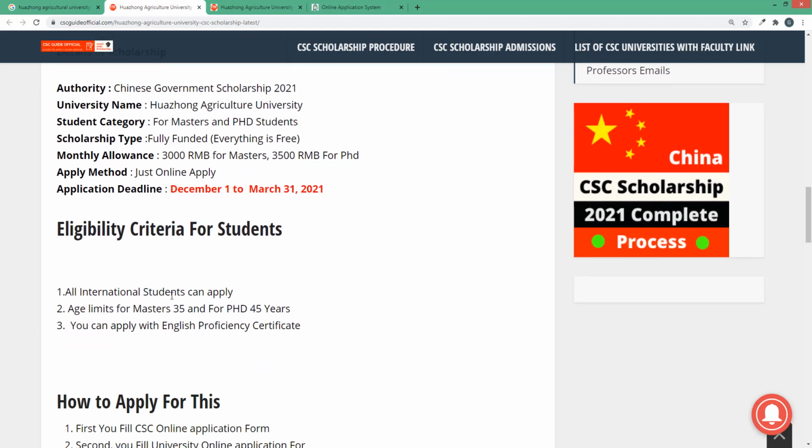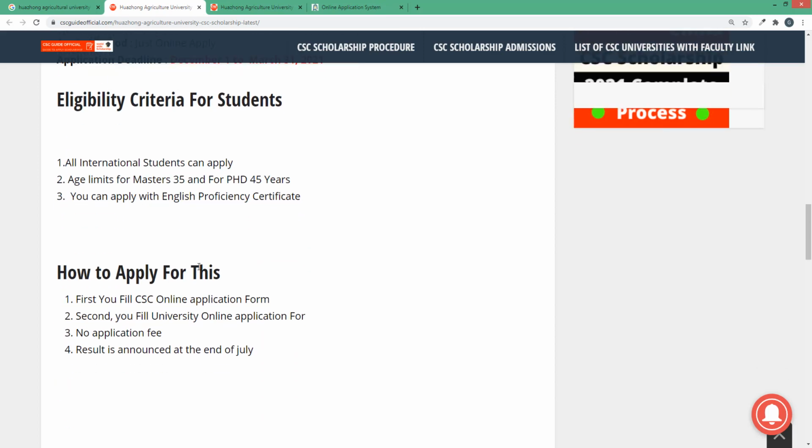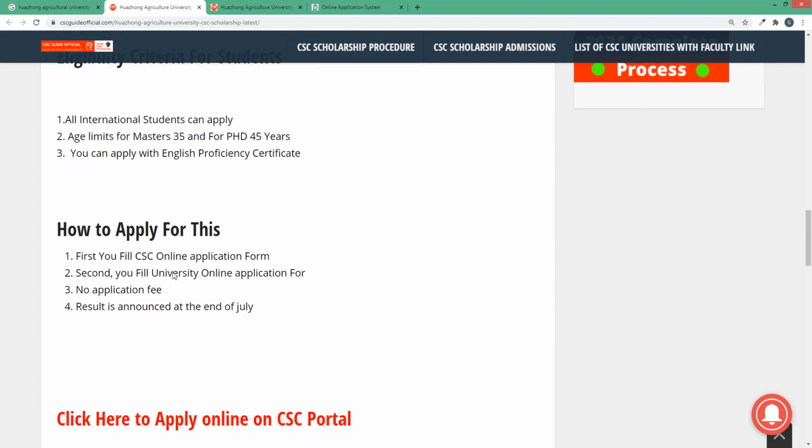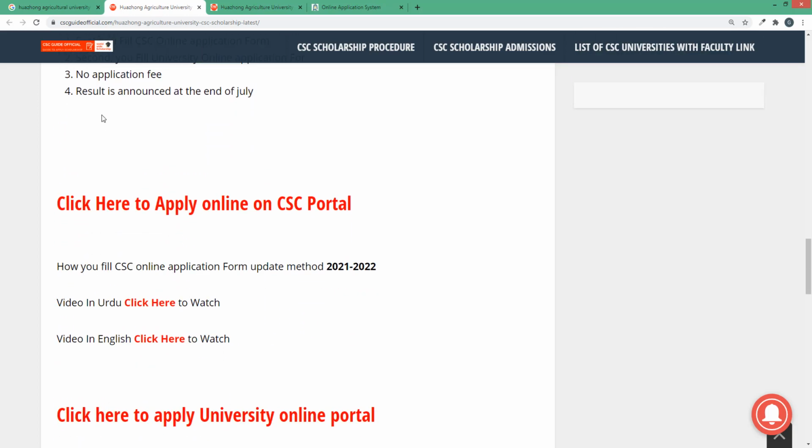All international students can apply. Age limits you can check here. You can apply with an English proficiency certificate as well. So how do you apply for this scholarship? First you fill the CSC online application form, and after that you need to fill the university online application form, and there is no application fee. Results will be announced at the end of July.